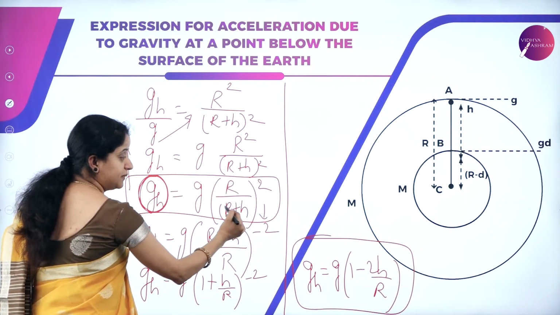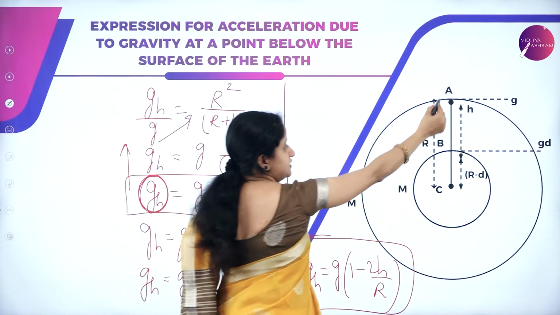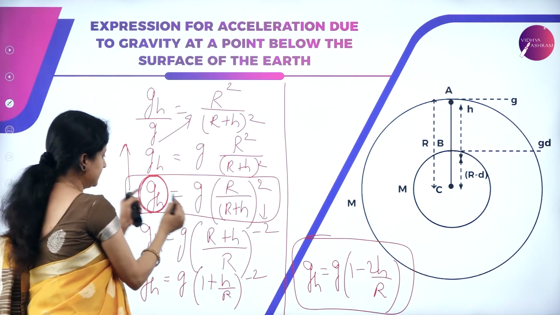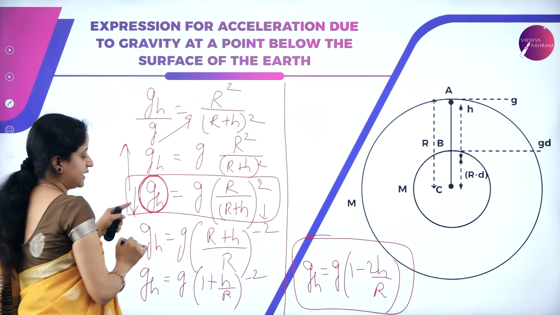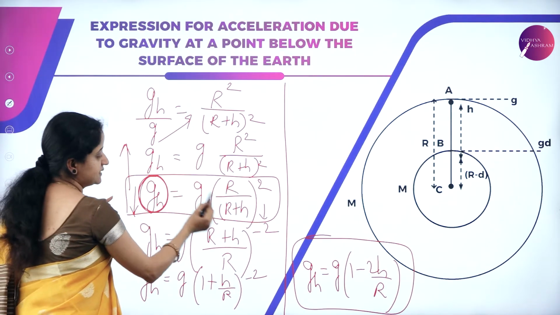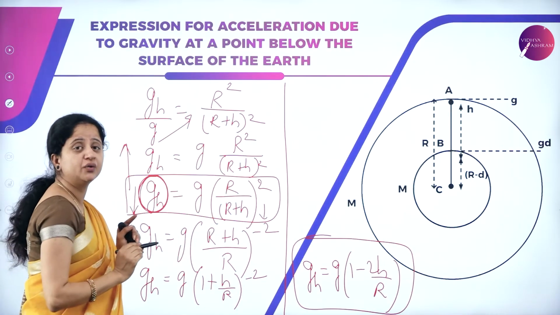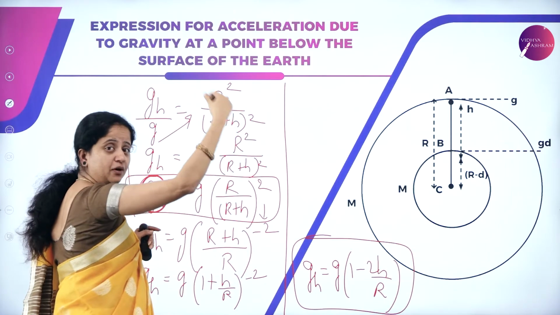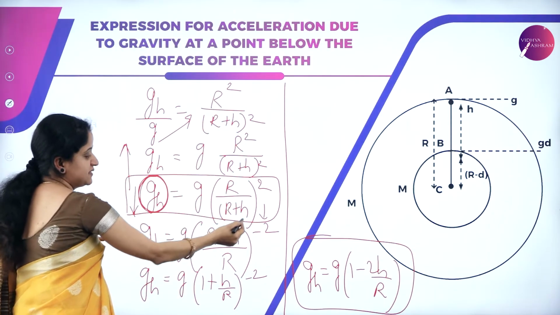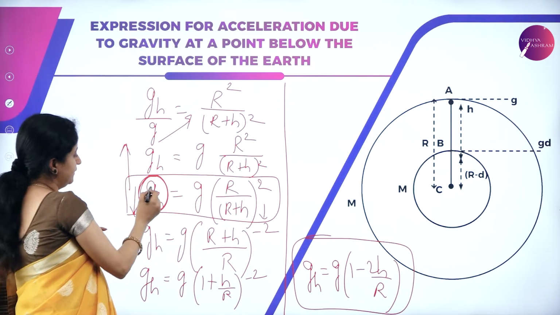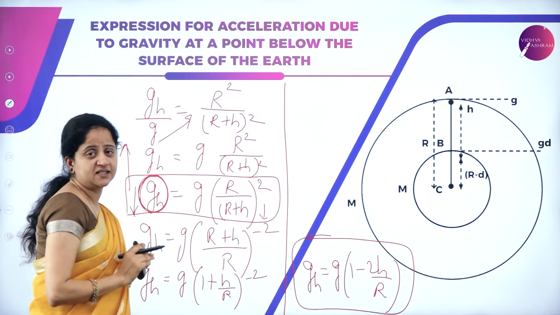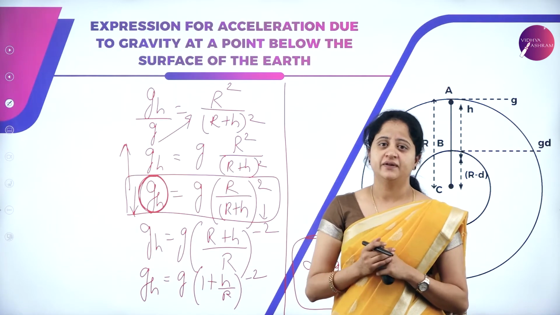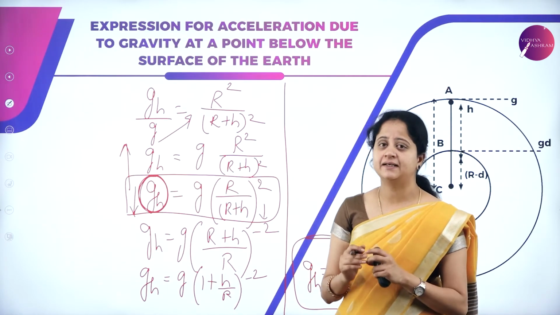As R plus h increases, the acceleration due to gravity value will decrease since they are inversely proportional to each other. So from this equation, we can say that as we go above and above the earth's surface, the acceleration due to gravity decreases.